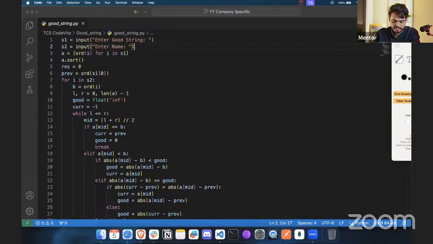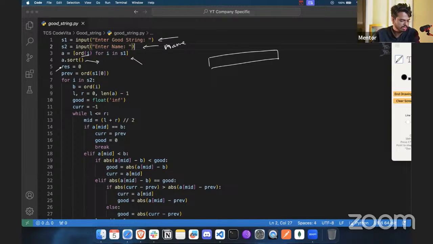All right, so the first thing is we collect this S1, which is the input from the user. Then we take the name here. Once we take the name, using ord we create that list of all the ASCII values, as I have shown you. Once you create that, we use the sort method to sort it in ascending order.